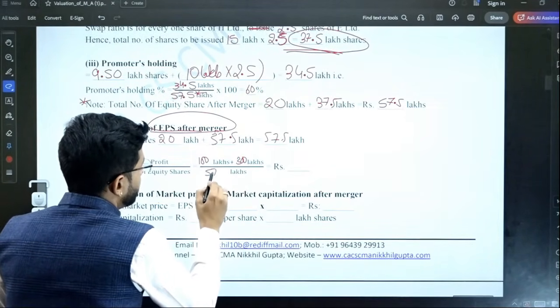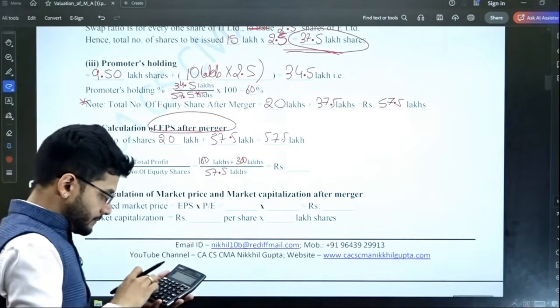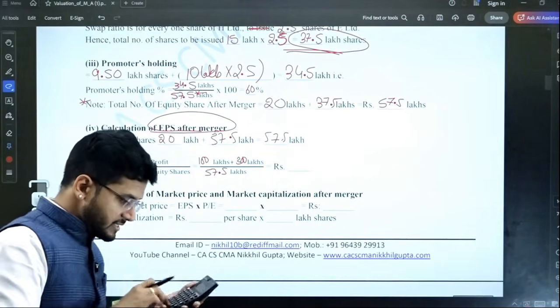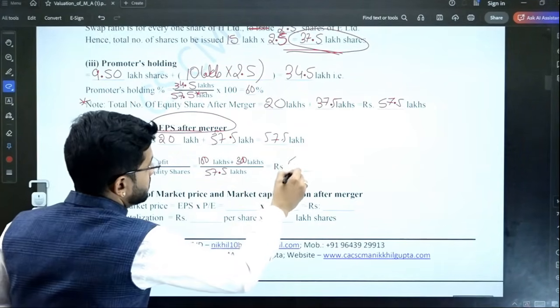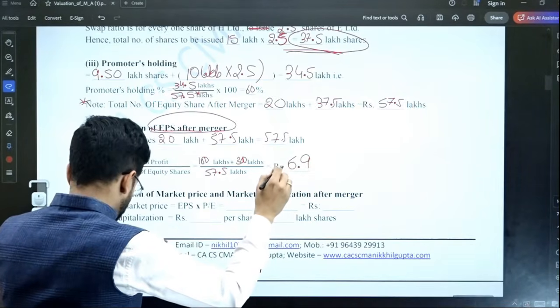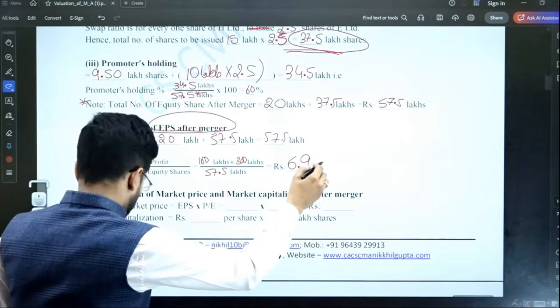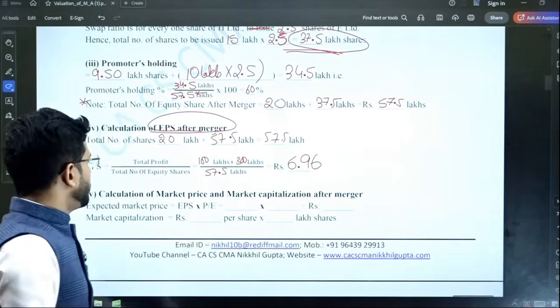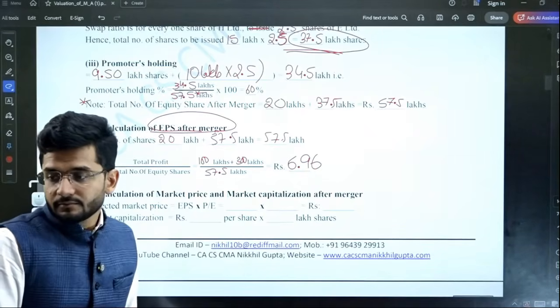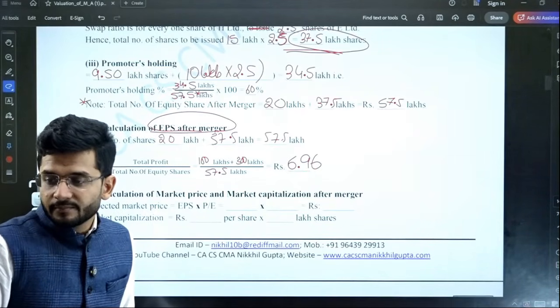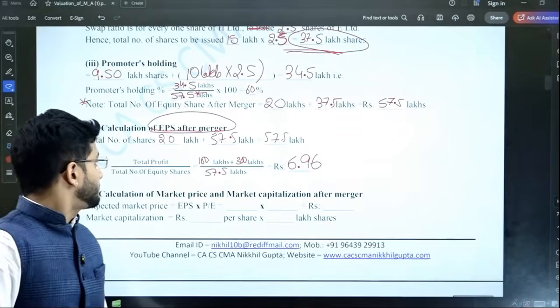So 400 divided by 57.5 lakhs gives me 6.96 per share, which is the earnings per share.